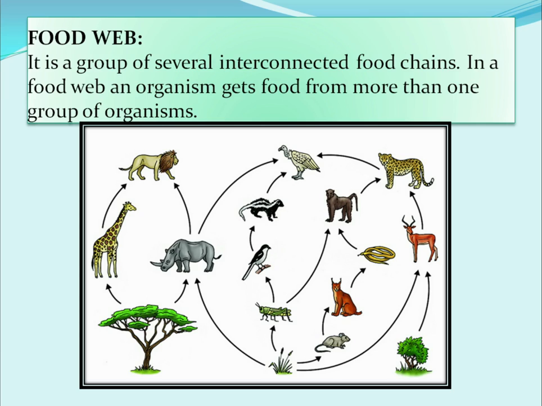Food web. Food web is a group of several interconnected food chains. It is a network of food chains. In a food web, an organism gets food from more than one group of organisms. That is, an organism can be eaten up by many organisms, or an organism can get food from many different organisms. So a series of food chains forms a food web. So here you can see the slide for an example of a food web.